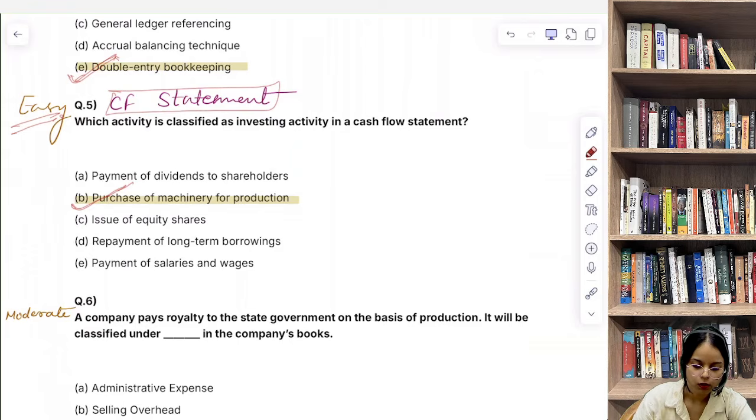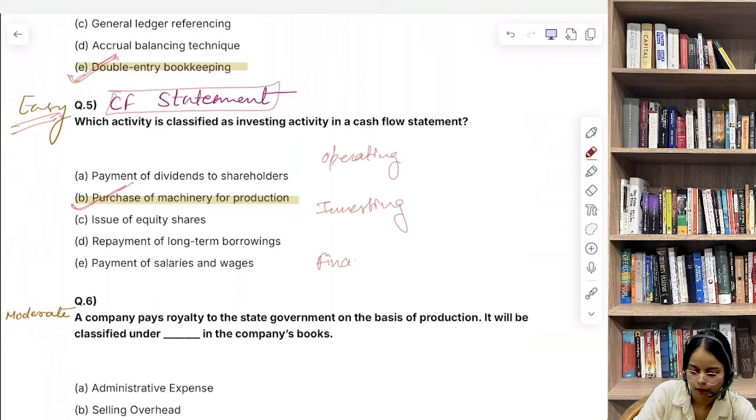So here in this question SEBI wants to see if you can correctly classify cash flows. Cash flows को basically 3 parts में classify किया जाता है: operating, investing, financing. Operating किसकी बात करता है? Day to day operations.